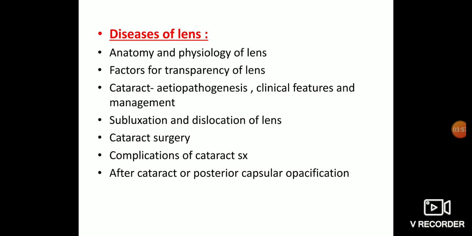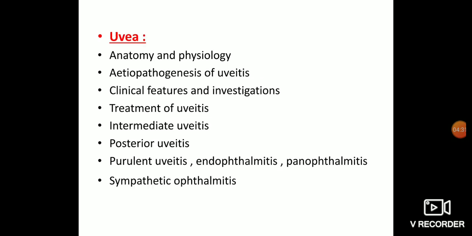So we are going to see the different types of cataract surgeries, which are important. Nowadays phaco is the most advanced surgery. What are the complications of cataract surgery, what is after cataract. All these are the things we are going to see in lens. Again, subluxation of the lens, causes of subluxation of the lens, dislocation of the lens, again an important topic. Then anterior lenticonus. These are the different topics which are important from the diseases of the lens.